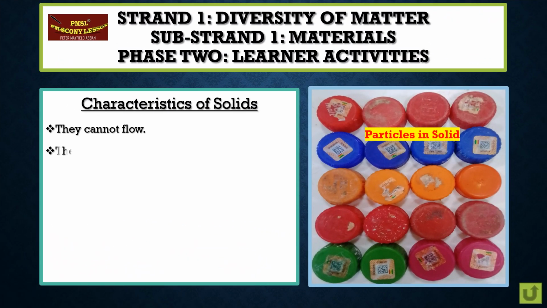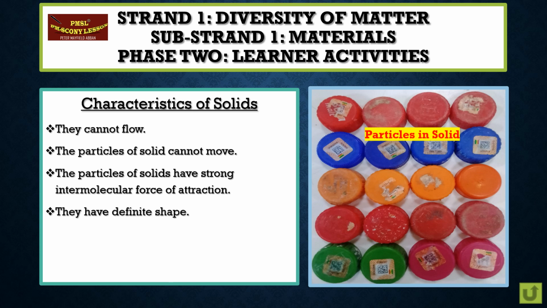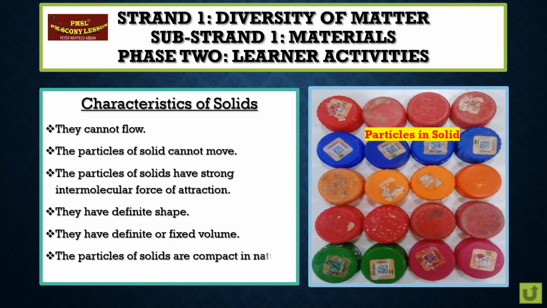Characteristics of solids. 1. They cannot flow. 2. The particles of solid cannot move. 3. The particles of solids have strong intermolecular force of attraction. 4. They have definite shape. 5. They have definite or fixed volume. 6. The particles of solid are compact in nature.